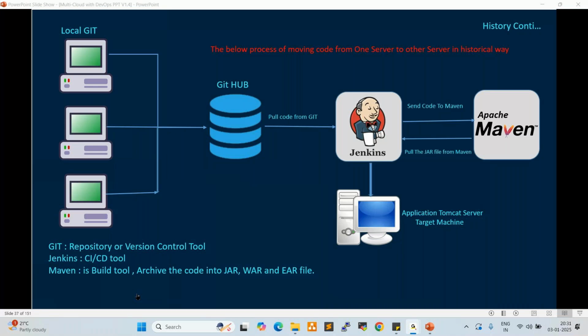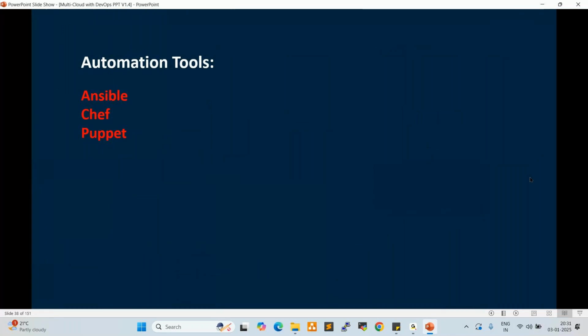Yes, Ram. Right. Fine. So this is a build and release process, or we can say CI/CD process. Now in real-time projects we are using very advanced tools like Ansible, Chef, and Puppet to automate the activities. Currently, Puppet is completely outdated, we are not using it.